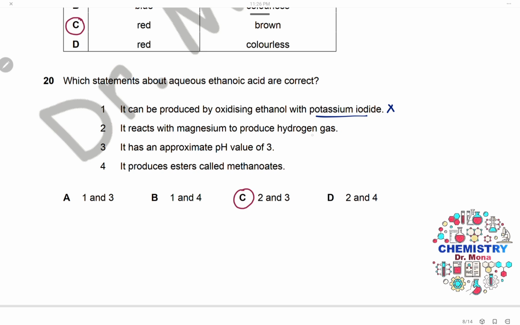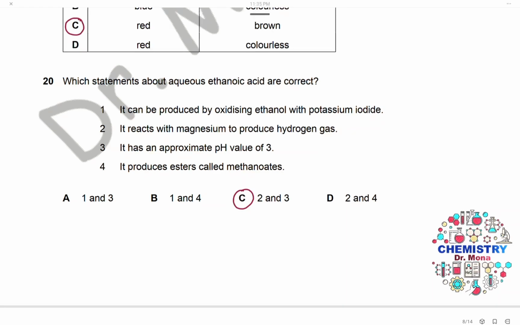It reacts with magnesium to produce hydrogen gas. This is correct for all acids. It has an approximate pH of 3. This is also correct. It produces an ester called methanoate. This is wrong. Ethanoic acid produces ethanoates. So only 2 and 3 are correct, and the answer is C.